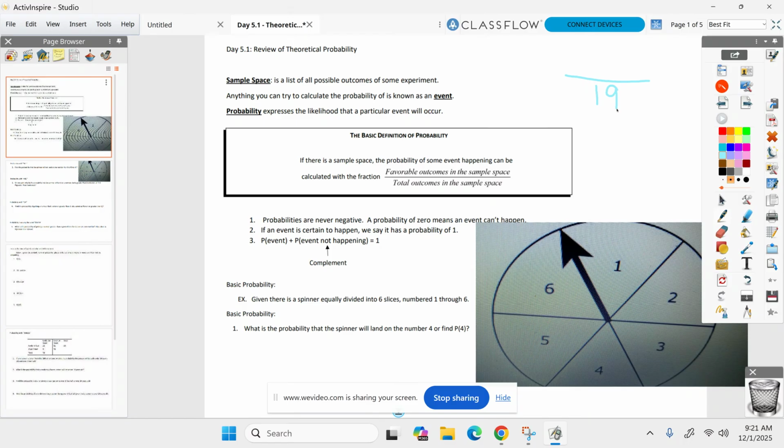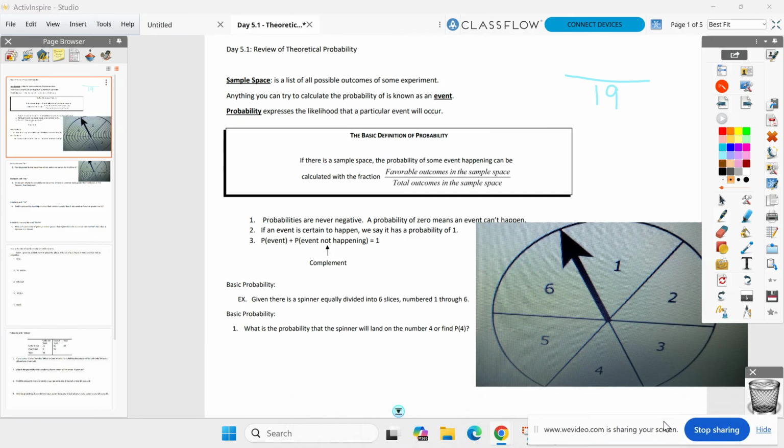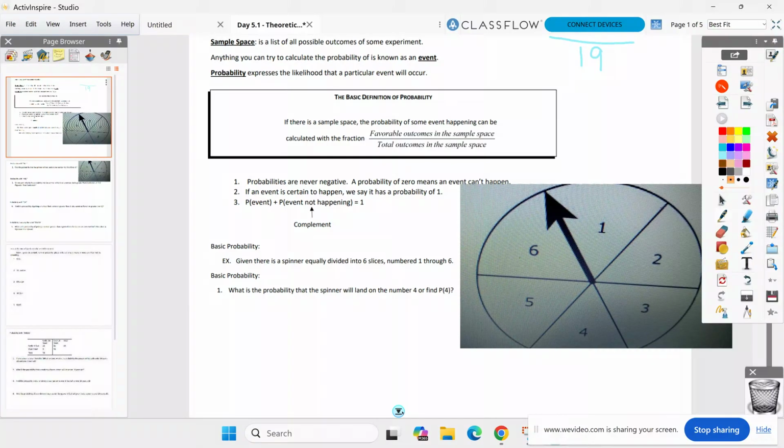We're not going to have any negative answers in this unit. Probability cannot be negative. Never, never negative. You could have a probability of 0. You know a deck of cards? If I said, what's the probability I pick a blue card out? There's no shot, right? That would be a probability of 0.